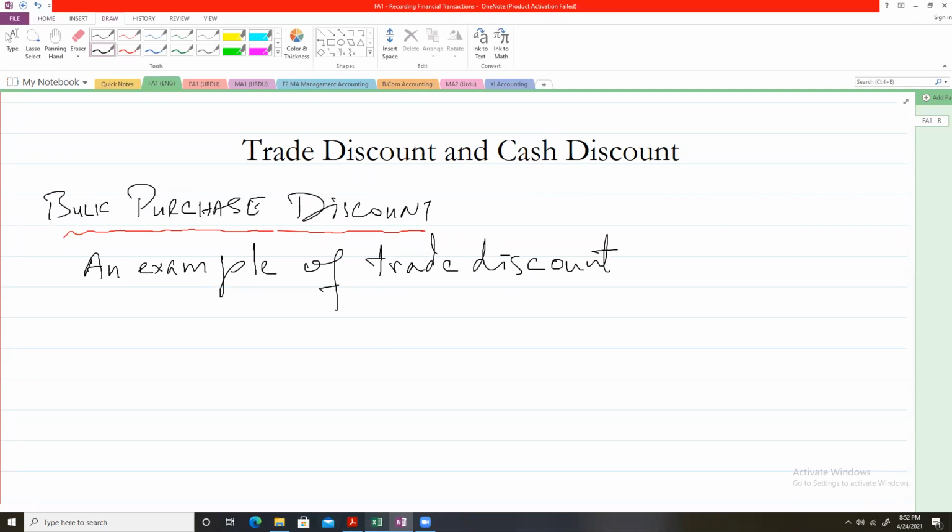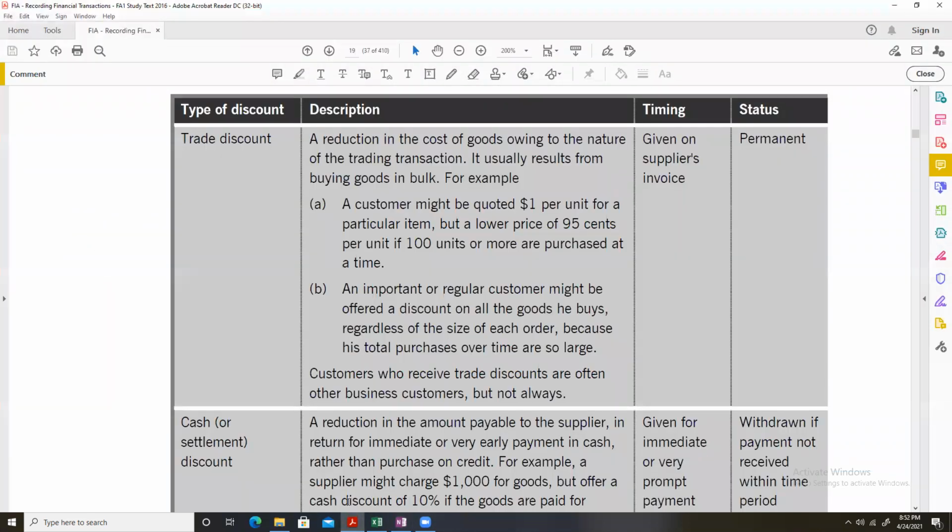Now remember one thing about trade discount, that this is a reduction in the cost of goods owing to the nature of the trading transaction. Reduction in the price of goods because of the nature of the transaction, the nature of the trading transaction.